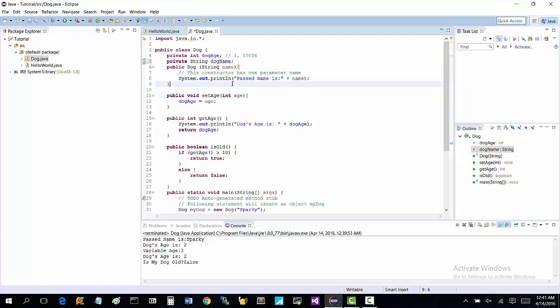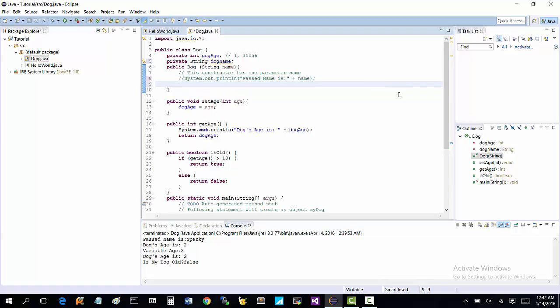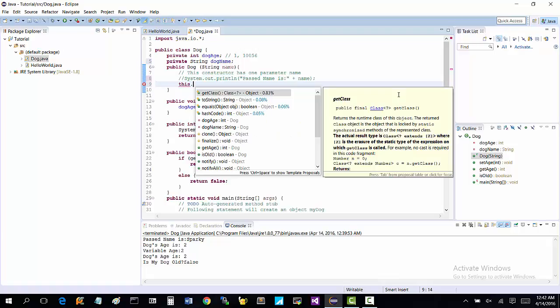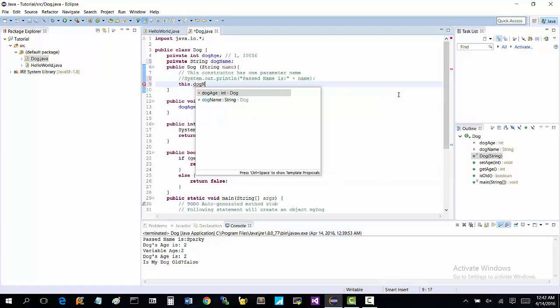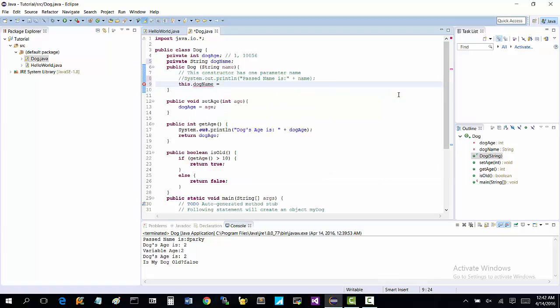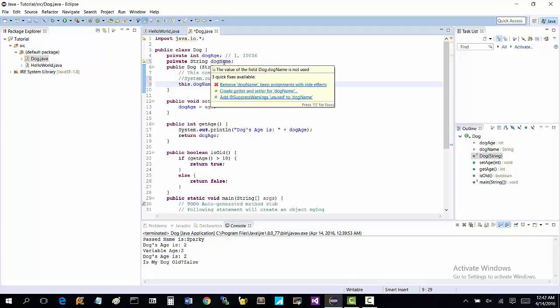And then for the parameter that you passed right there, instead of doing this line, which we'll just comment out, you can make this dot dog name equals name, all right? So what that's going to do is set that dog name equal to name.